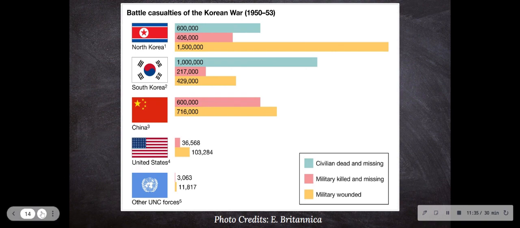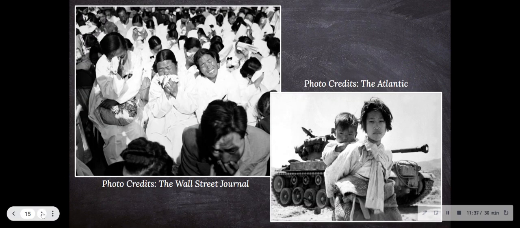Let's take a look at some of the civilian perspectives. Here we have two pictures of Korean civilians grieving the losses of their families who fought in the war. They're obviously very sad, as you can tell, because this war had taken a lot from them.